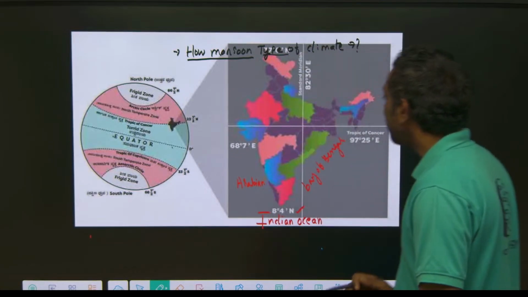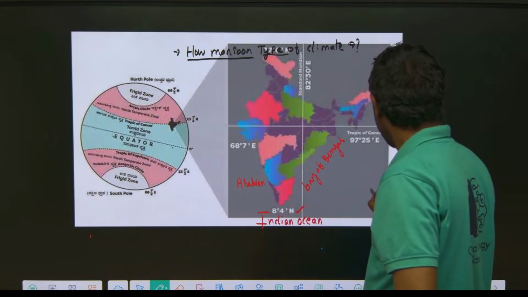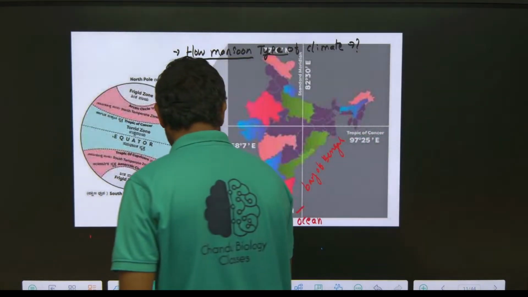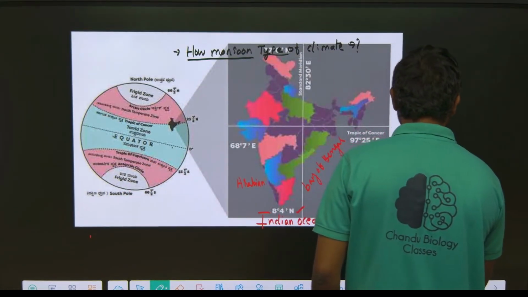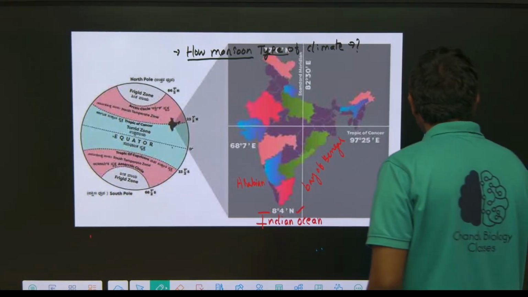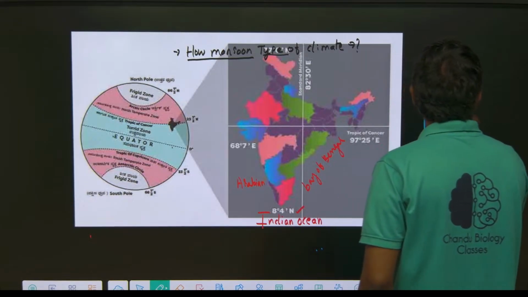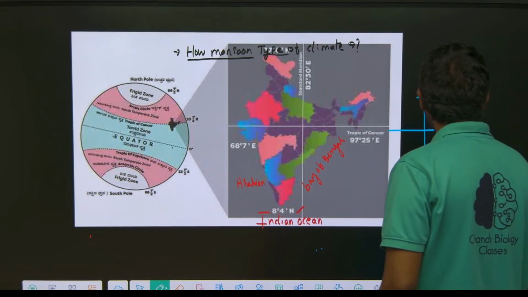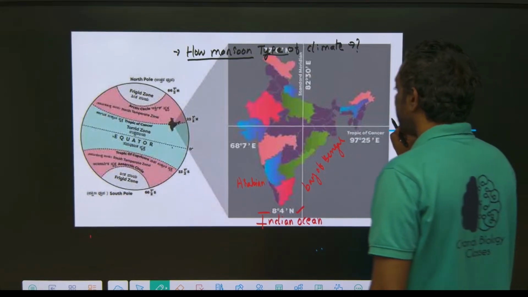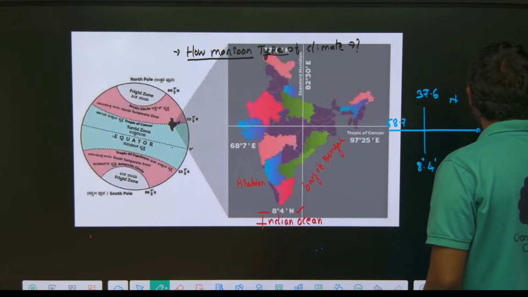In degrees, the extent is 8.4 and 37.6 north latitude, and the east-west longitude is 68.7 east and 97.25 east.